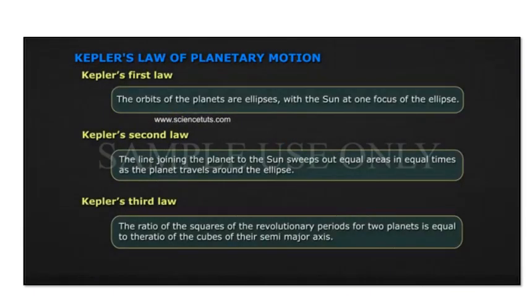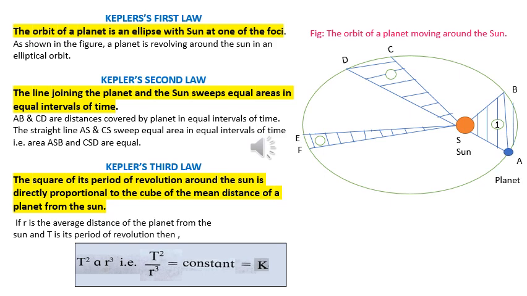Recapitulation. Kepler's law of planetary motion. From the video, I hope all three of Kepler's laws on planetary motions are quite clear. To review the video, you can visit the YouTube channel. Of the three laws, the most important is Kepler's third law, which is used for proving Newton's concept of gravitation. Kindly star mark these three laws and study them carefully.